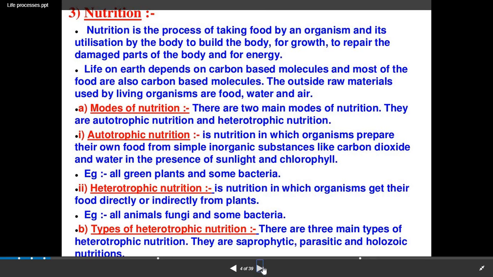Now, who are those that are responsible for doing this autotrophic nutrition? Examples are all green plants and some bacteria. Second, heterotrophic nutrition, that is another category of nutrition. It is a nutrition in which organisms get their food directly or indirectly from plants. Examples are all animals, fungi and some bacteria. Types of heterotrophic nutrition: there are three main types. They are saprophytic, parasitic and holozoic nutrition.